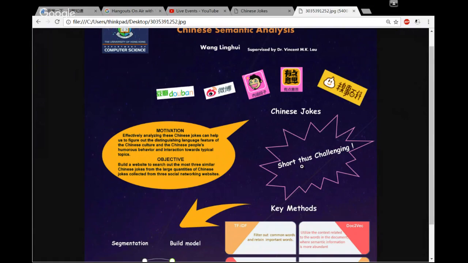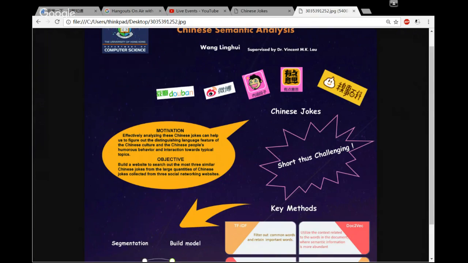However, as Chinese jokes are usually very short, analyzing and classifying them is very challenging because of sparsity and the limited information available in short text. Therefore, the objective of our project is to build a website to sort out the three most similar Chinese jokes from the large quantities of Chinese jokes collected from these three social networking websites.